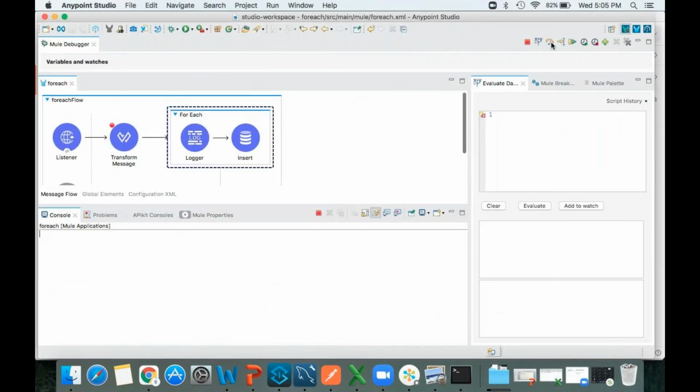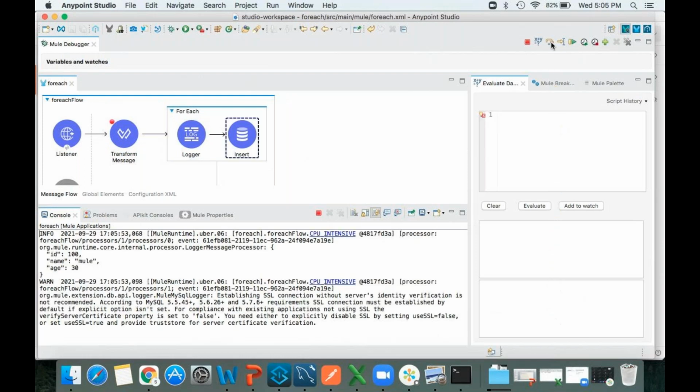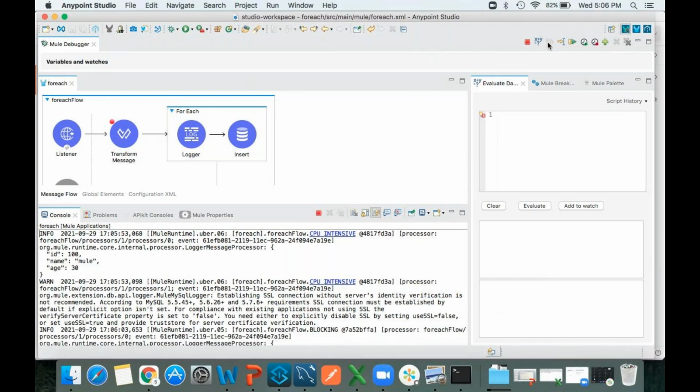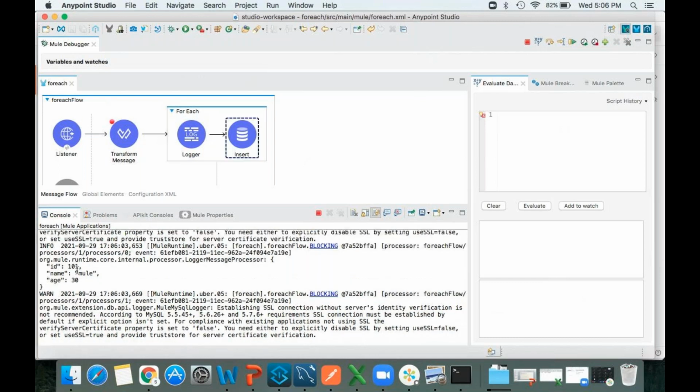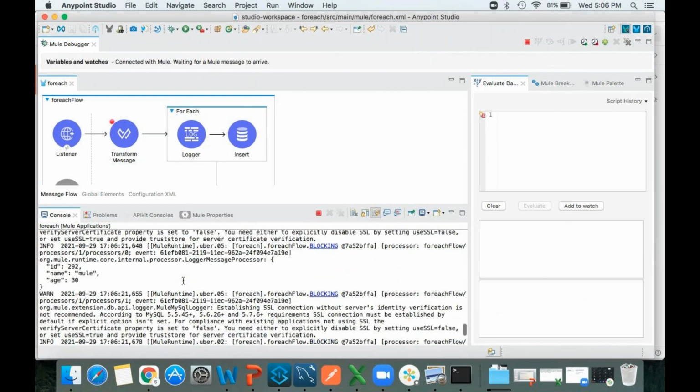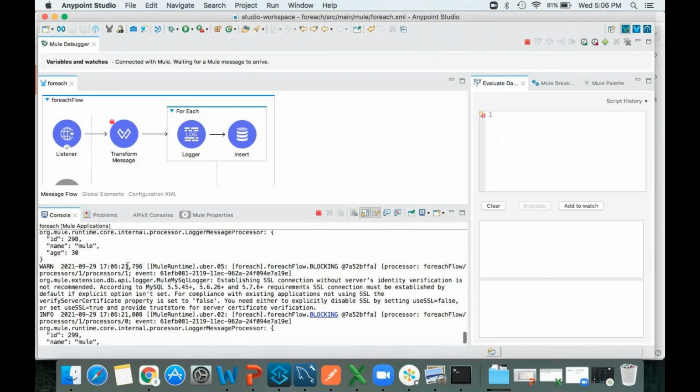We'll go to the next for each database. It got inserted. See, one record is inserted into the database. Again it will go to process the next record. See, it printed 101. It will save in the database as well. Like this it is going to be executed. If I click on resume, all records will be inserted into the DB. See, 299 records got executed.